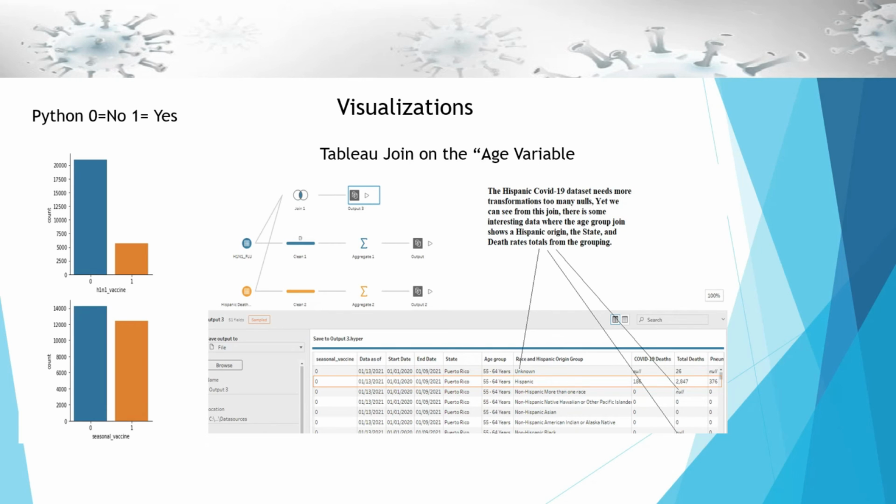And then we have the COVID-19 deaths and total deaths and death rates from influenza. And this is important. This is why I chose this to compare to the H1N1 data set. The H1N1 data set only has those factors of influenza vaccination. You don't have any death totals or mortality rates for any group, whereas the COVID-19 does. So I'm hoping that there will be important correlations from the COVID-19 data set that I can apply and compare to the H1N1.